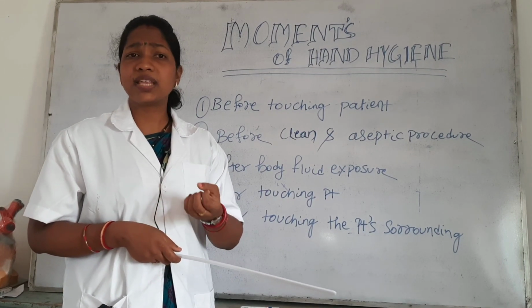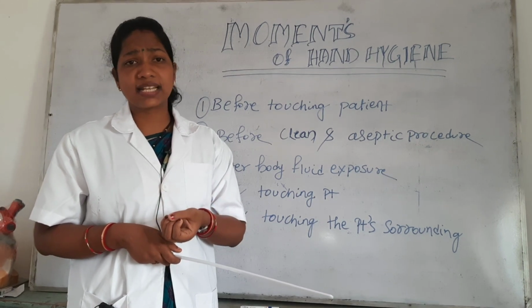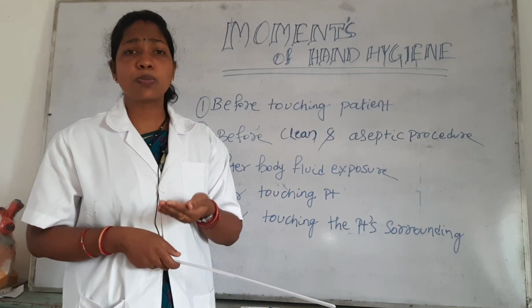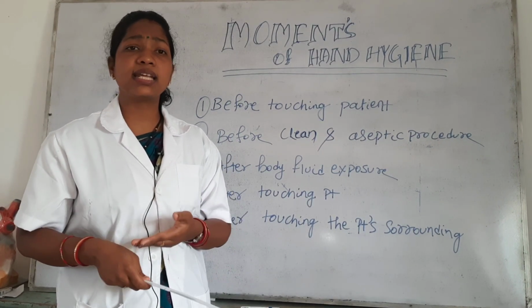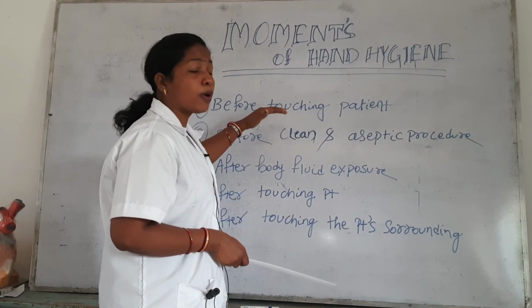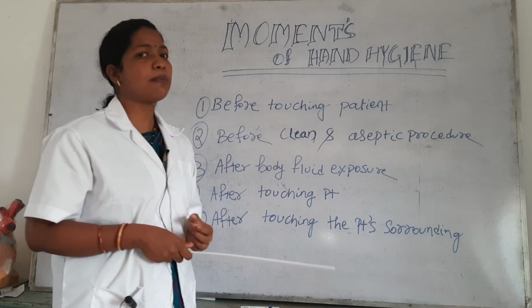If infection is present in my hand and I touch the patient, then the infection spreads from me to the patient. So for preventing that infection, I should do proper hand washing before touching my patient. So that is my first rule.